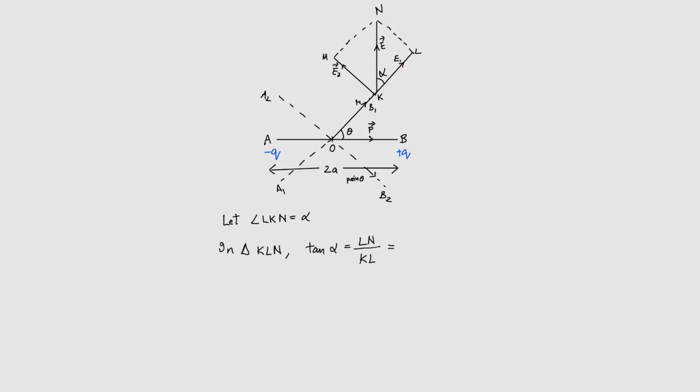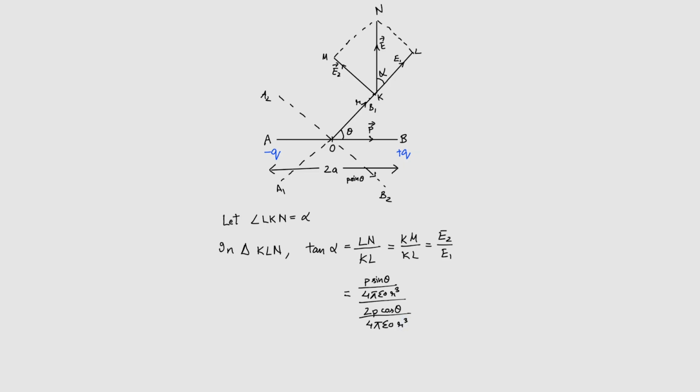Since LN is equal to KM, I can write it as KM divided by KL, or E2 divided by E1. So what is E2? E2 is P sine theta divided by 4 pi epsilon naught r cube. Then what is E1? It is 2P cos theta divided by 4 pi epsilon naught r cube.